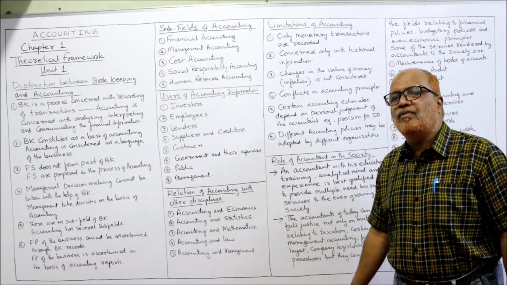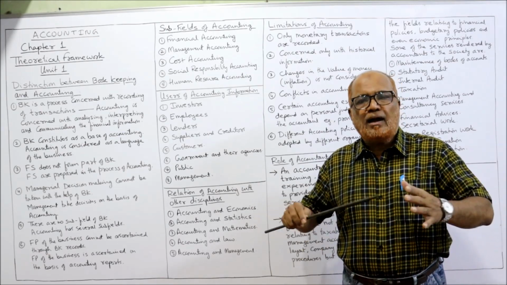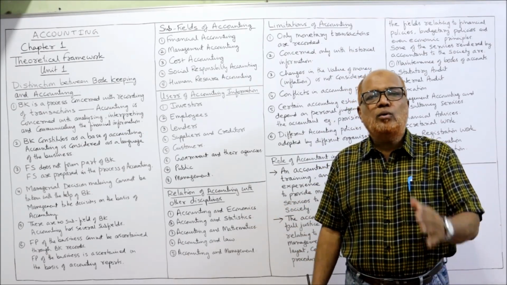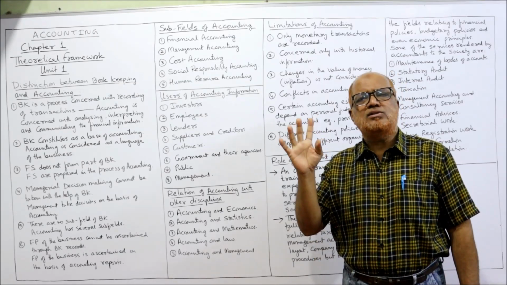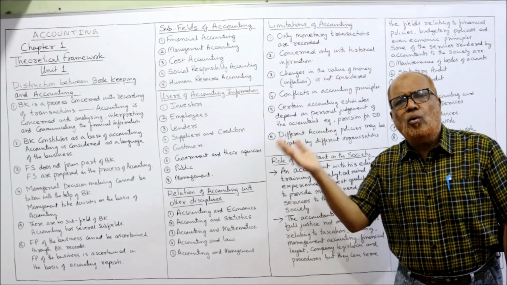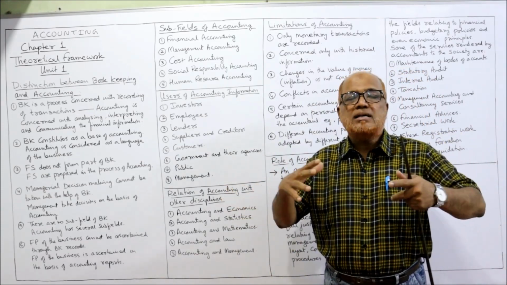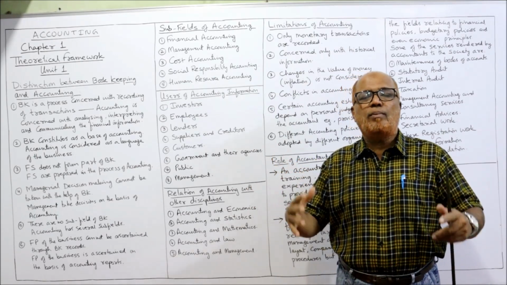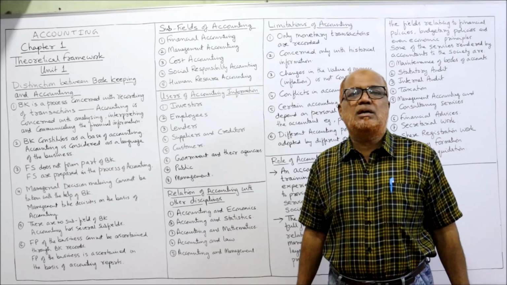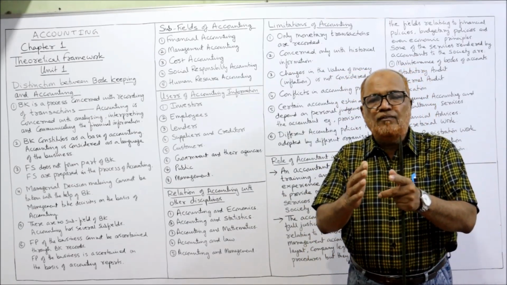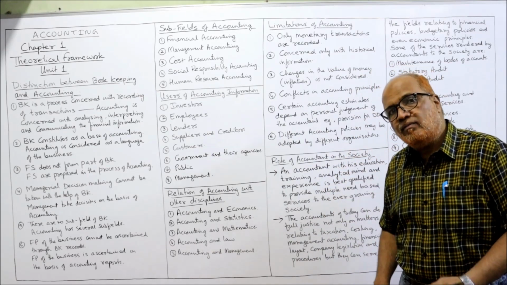Next topic is subfields of accounting. Over a period of time, the accounting has been divided into different fields. Earlier, only one accounting was there, that was financial accounting. The oldest form of accounting was financial accounting. But later on, as the business becomes more and more complicated, so much specialization is taking place. That's why we have different fields, subfields of accounting. One by one we will discuss.